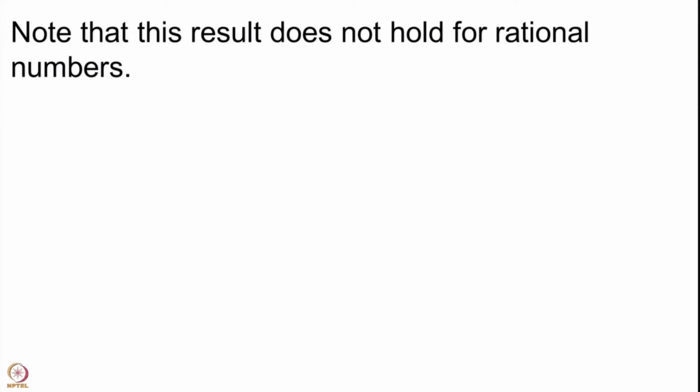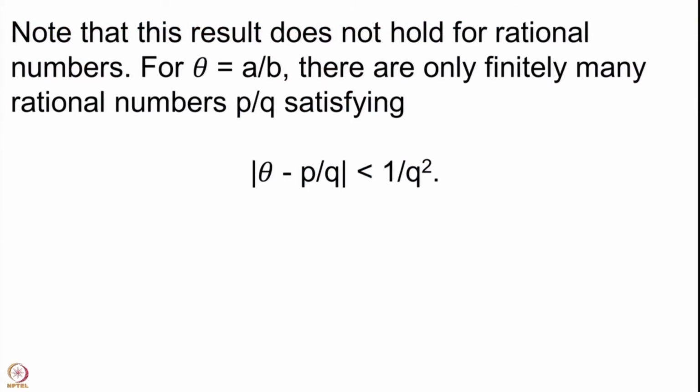That means that there are not infinitely many rational numbers giving a good approximation to our fixed rational number. In other words, if we have a rational number theta which is a upon b, then there are only finitely many rational numbers p by q satisfying this particular inequality. Of course, you can get a sequence of these converging to your theta equal to a by b, and ultimately the sequence is going to be constant.